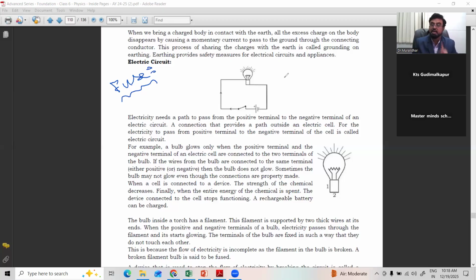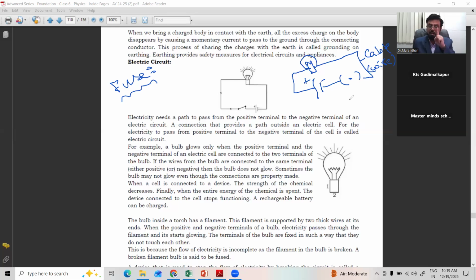For example, any circuit must contain a source, that is the battery. The second one is the key, and the third one is the consumer, that is our bulb. There are minimum 3 requirements. When these 3 are connected through a cable or wire, this is called a circuit, that's all. That is called a simple circuit. A source, consumer, and key connected through the wire. Such an arrangement is called a simple electric circuit.